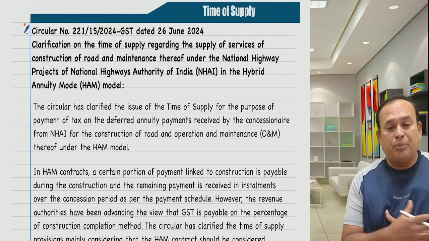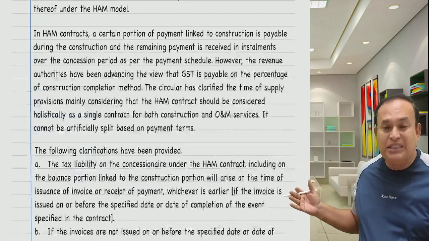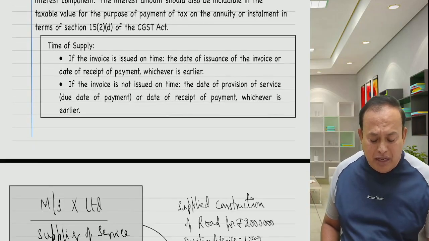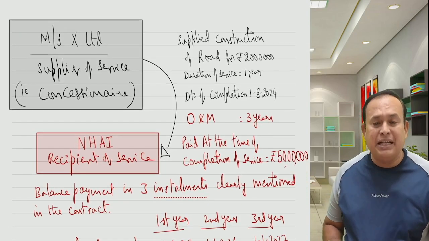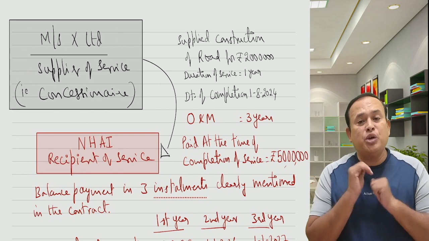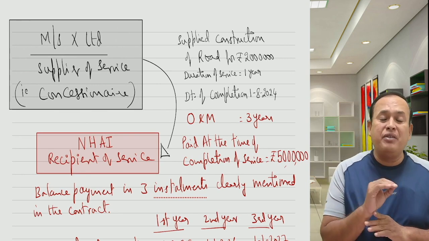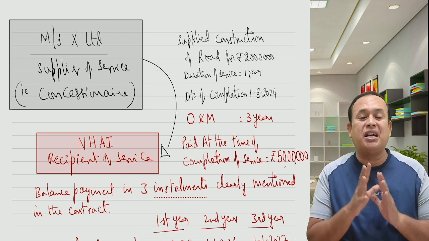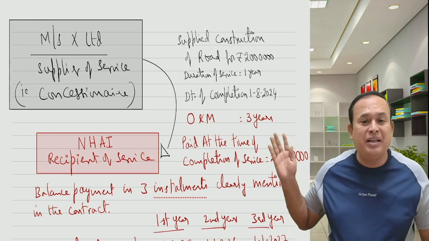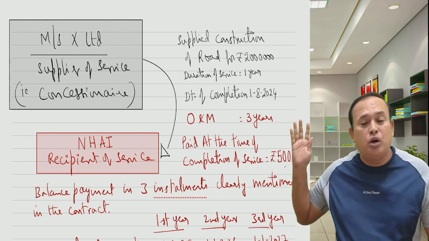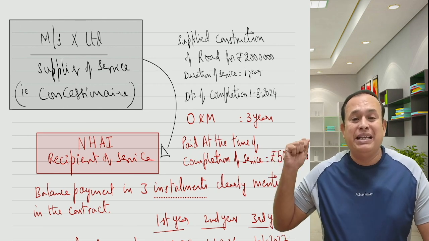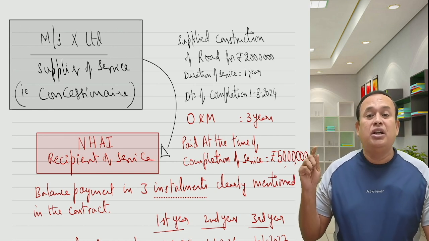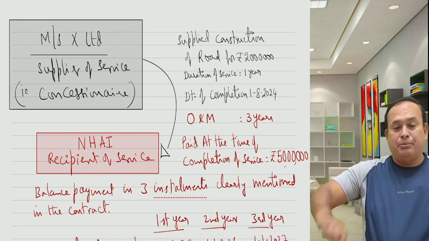How to understand the time of supply? The entire explanation I am bringing to notice only by way of a simplified numeric example. As you are aware, a particular service, which you call continuous supply of service, takes time to complete for a period of more than 3 months as defined in section 2 subsection 33 of the CGST. In the given case, the time taken to complete the road construction by X Limited, the supplier of services, who is also called the concessionaire, is 1 year.